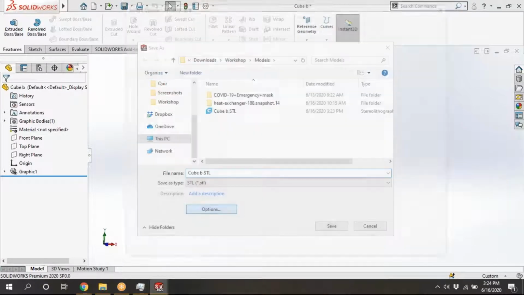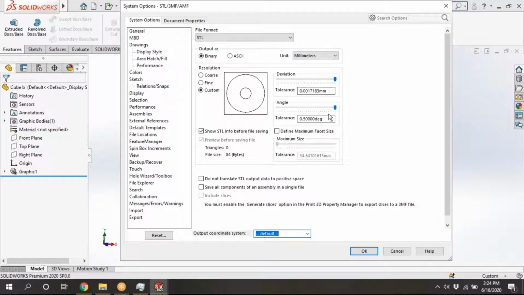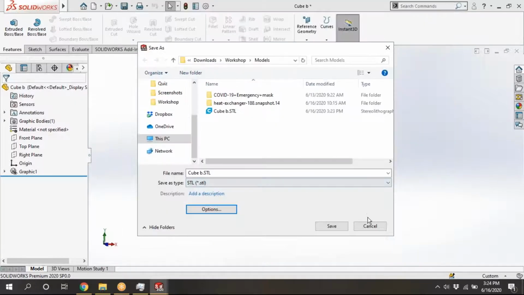Options. This should be very high, so that's why I'm using custom ASCII. Sorry, I need to use the part file, not this one. Sorry for that.